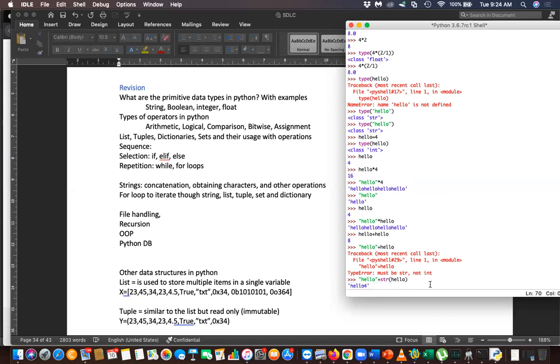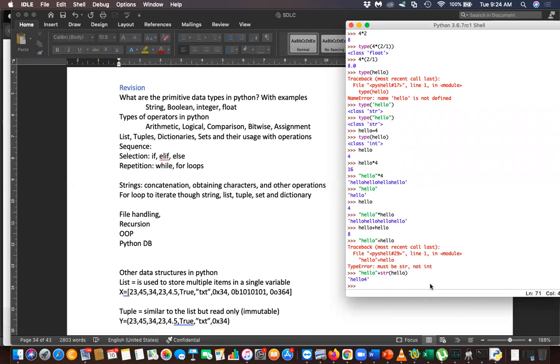So that is simply this hello 4. That's all. Oh, okay. How come it multiplies? When you ask to add, it will add.